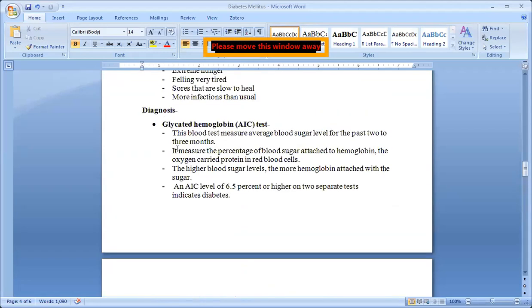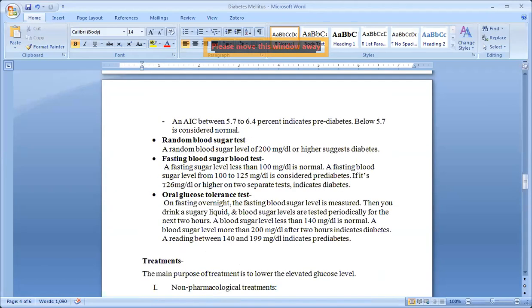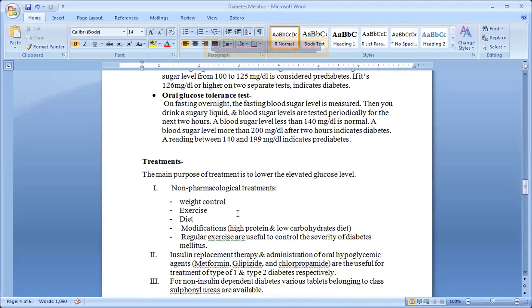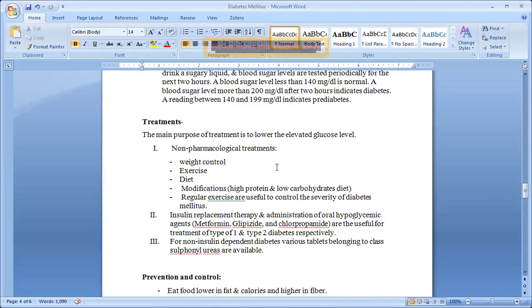So these are the diagnostic tests. Which are those? Glycated hemoglobin test, random blood sugar test, fasting blood sugar, and then oral glucose tolerance test. Then we will see the treatment.